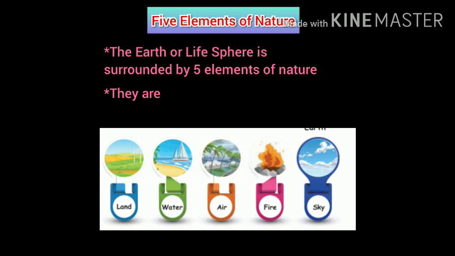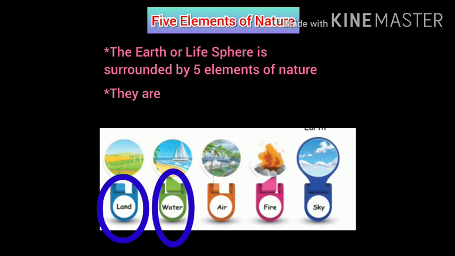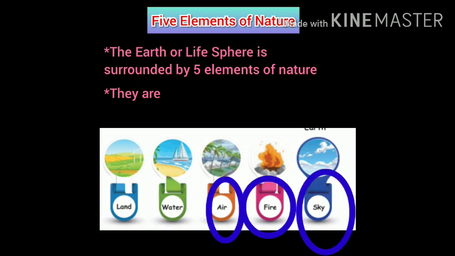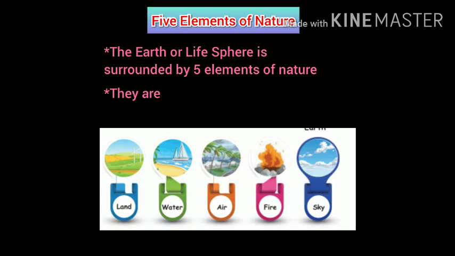These 5 elements of nature are land, water, air, fire and sky. Without these 5 elements of nature, it is very difficult for every living organism to survive on the surface of the earth.